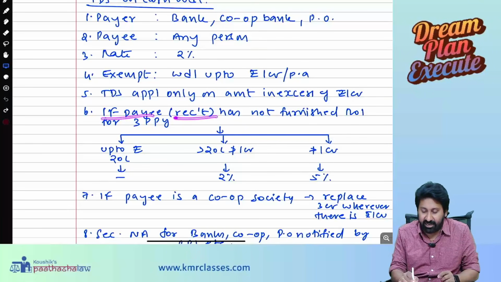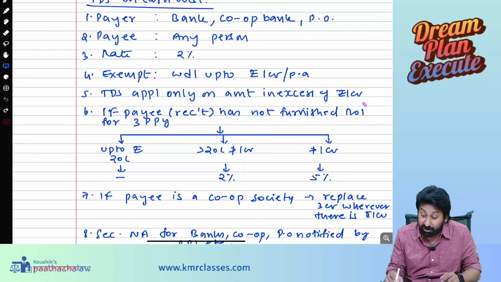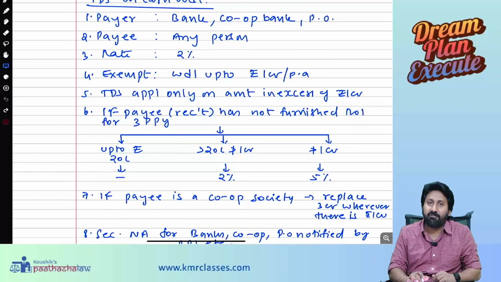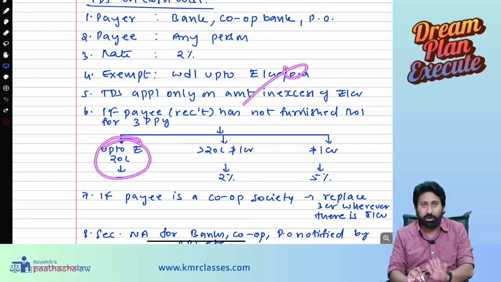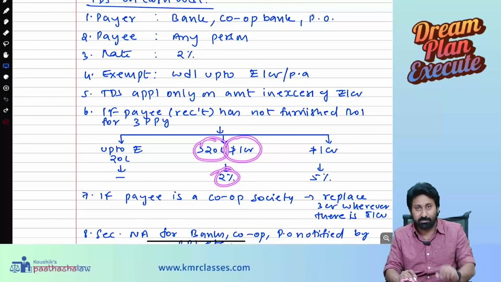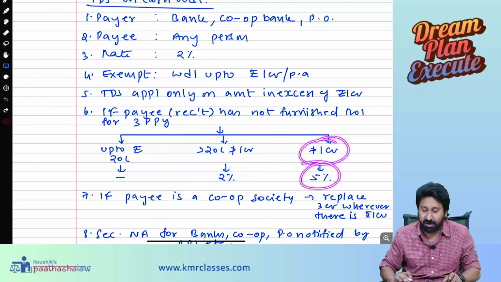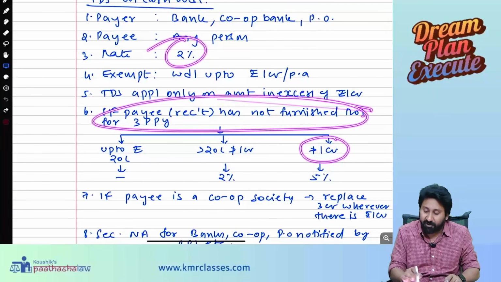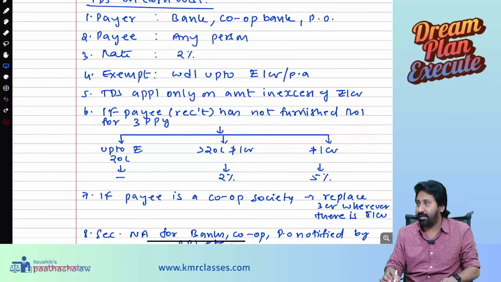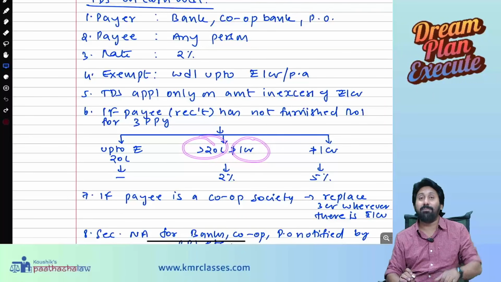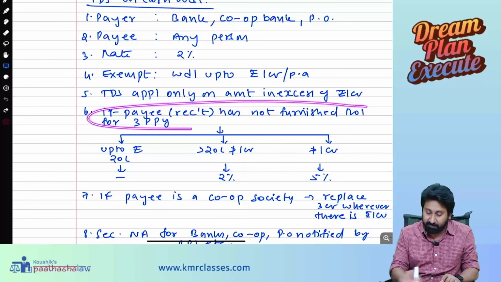If the payee, the recipient, has not furnished return of income for the 3 preceding previous years, that means the payee has defaulted in filing return of income, then this rule does not apply. Up to 20 lakh, no TDS on withdrawal. But above 20 lakhs and not above 1 crore, 2% TDS will be made. Above 1 crore, 5%. If you are a defaulter in filing, as a penalty, they added another 3%. Even if it is more than 20 lakh but not more than 1 crore, say 30 lakhs, TDS will be there if you are a defaulter.